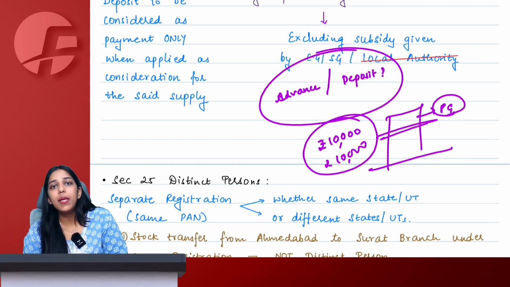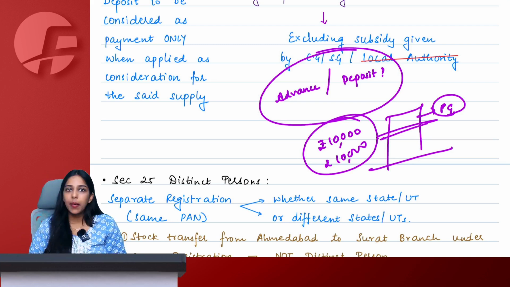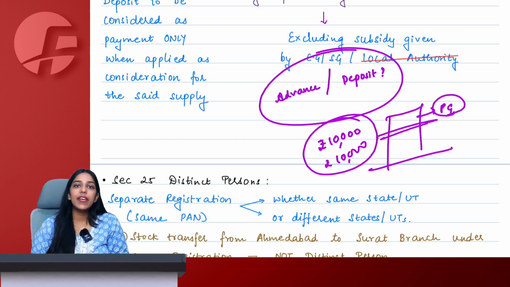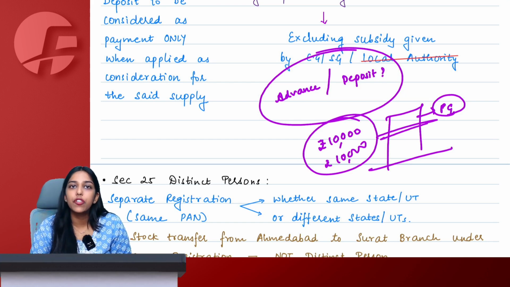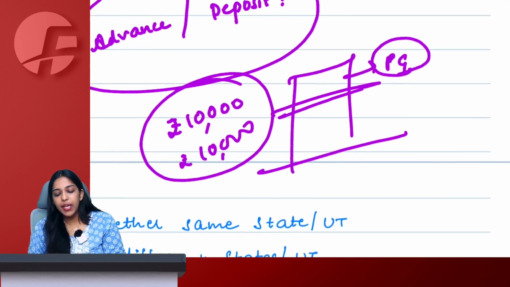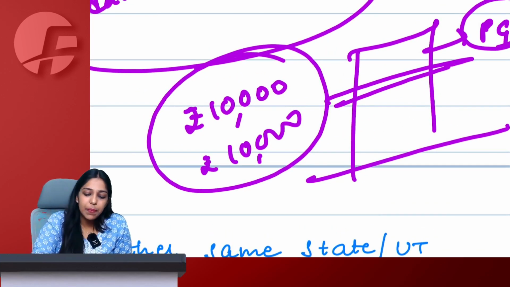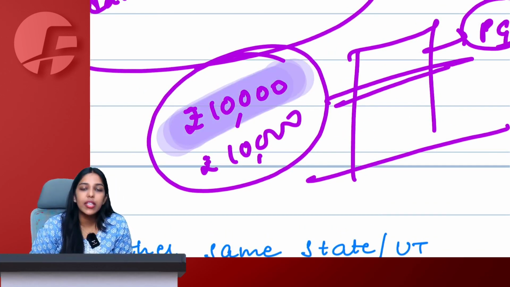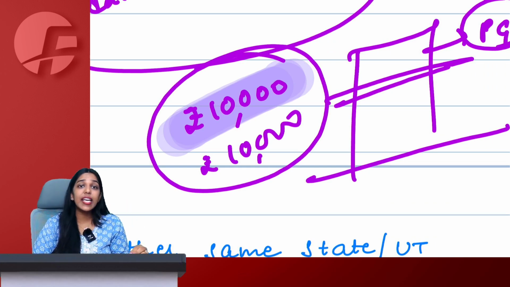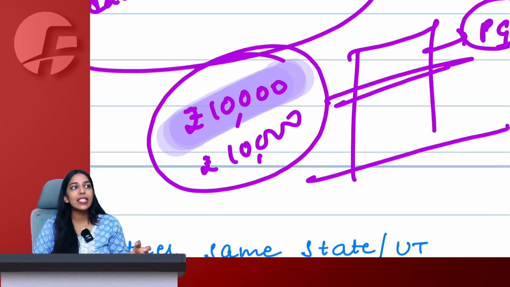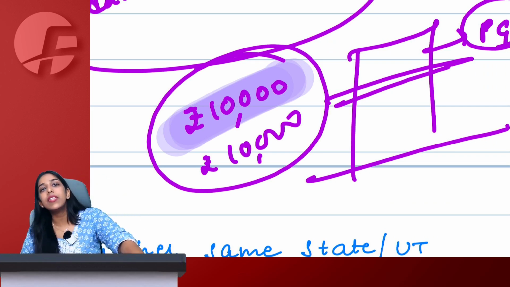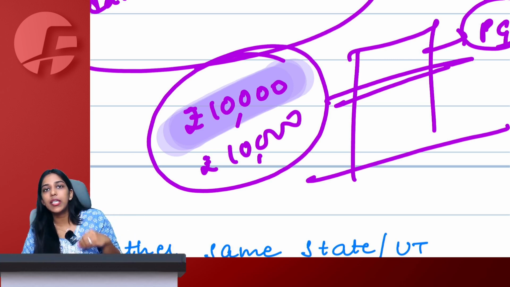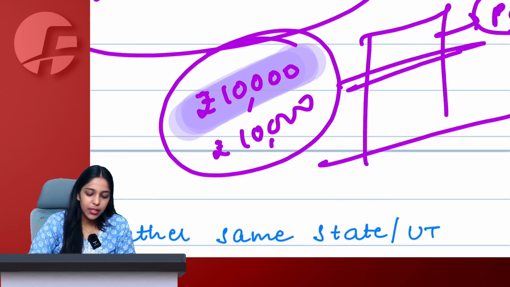Very good. Ma'am, deposit is refundable, whereas advance is later adjusted in return of some kind of supply of goods or services. So here if I am paying this 10,000 of deposit, it simply means that this deposit will stay with the PG owner, and in case I am not able to pay any rent or in case I damage any property, this deposit will be adjusted against it, and later when I leave this property, this entire deposit will be given back to me. This is a deposit.